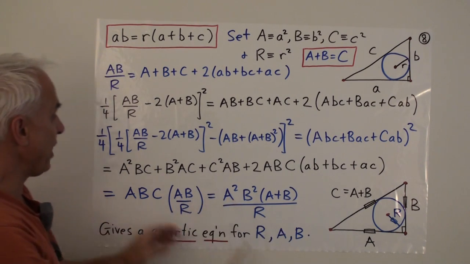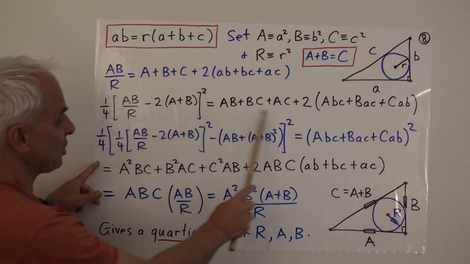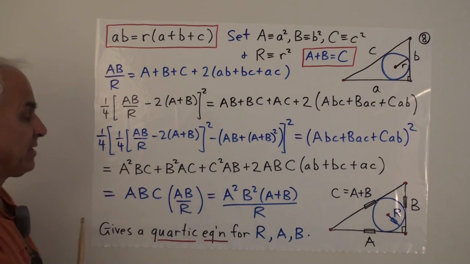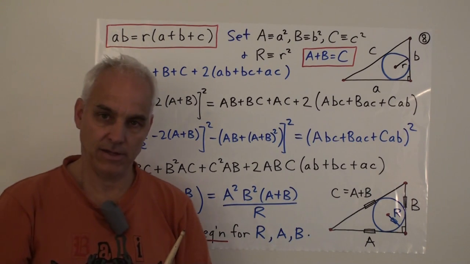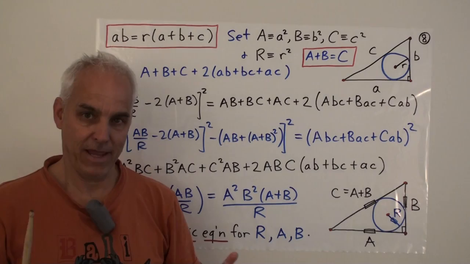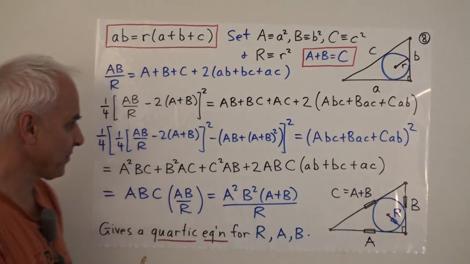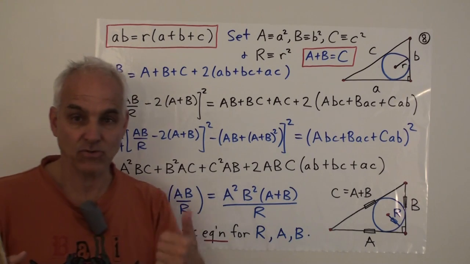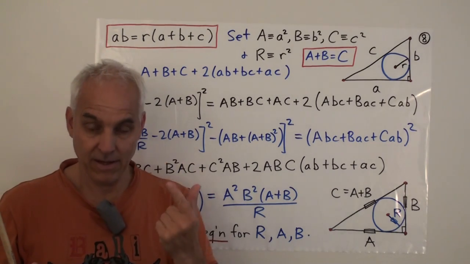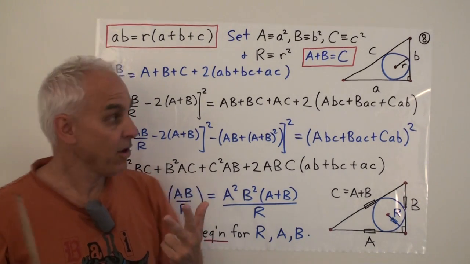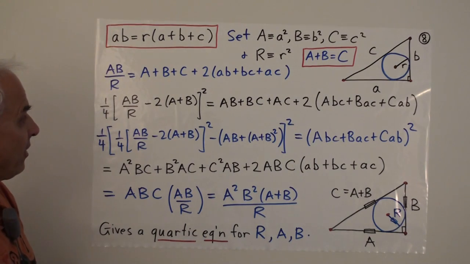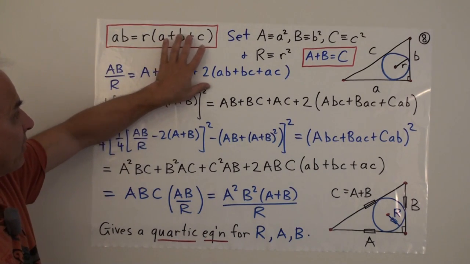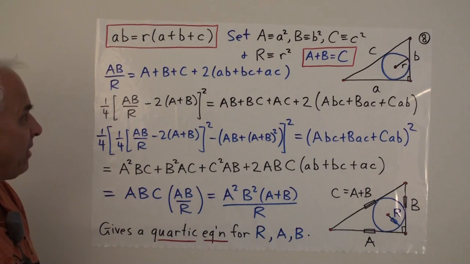On the right-hand side, and on the left-hand side, we had this expression here, and that only has a's, b's, and r's in it. Capital A, B's, and R's. So this is a relation between capital A, capital B, and capital R, which no longer involves the little numbers a, b, and c.